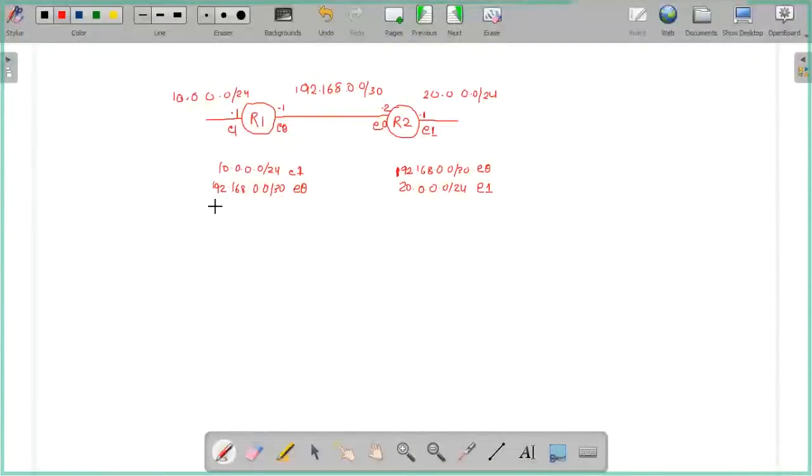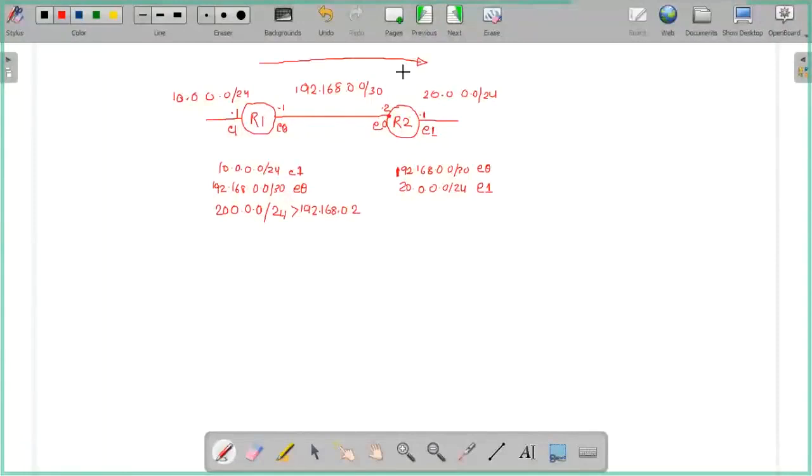To go to the 20 network, what is my next hop? 192.168.0.2. See, you have to look from R1's perspective. To go to the 20 network, what is my immediate next hop? This guy. So from here we can go to the 20 network.